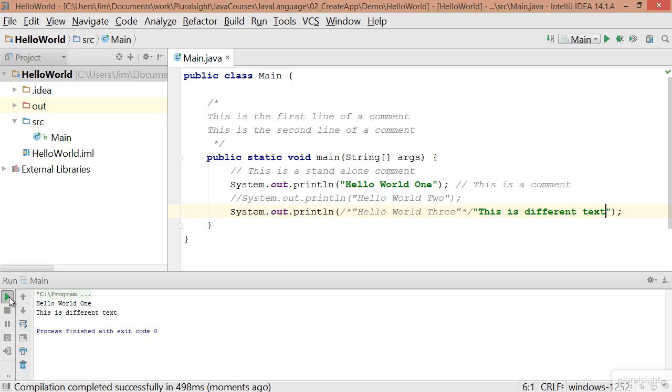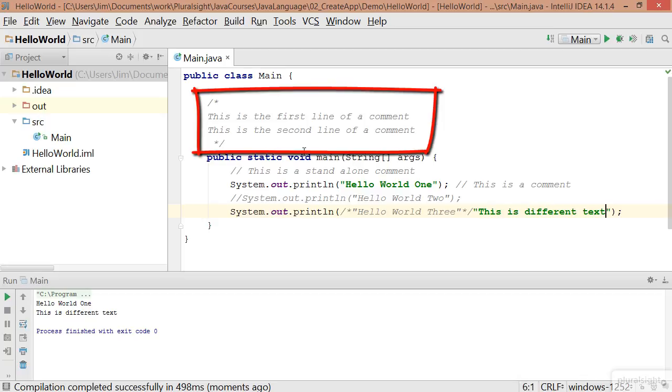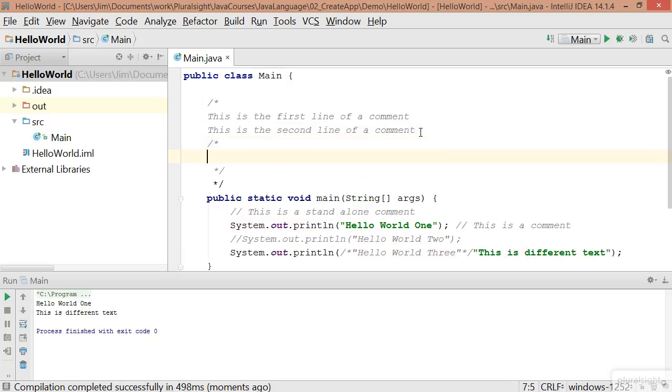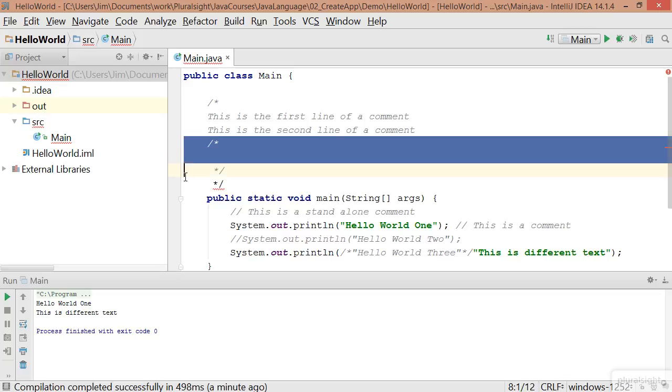One thing to be aware of in block comments is that you cannot nest them. I've got a block comment here at the top, with this is the first line of a comment, this is the second line of a comment. If I put a /* in here, you notice that the */ at the bottom now shows up as an error, because the compiler doesn't match every starting block comment with an ending block. Basically, as soon as it sees the very first encounter of */, all the comments are ended. So you cannot nest block comments.